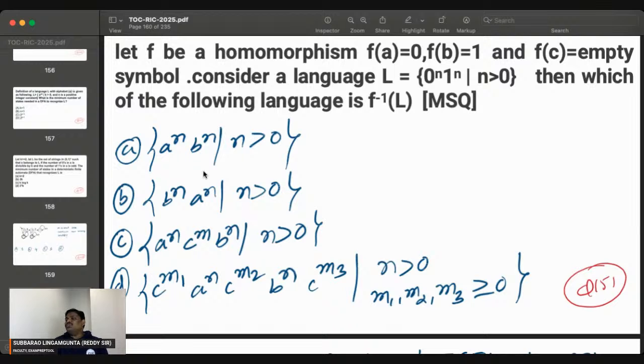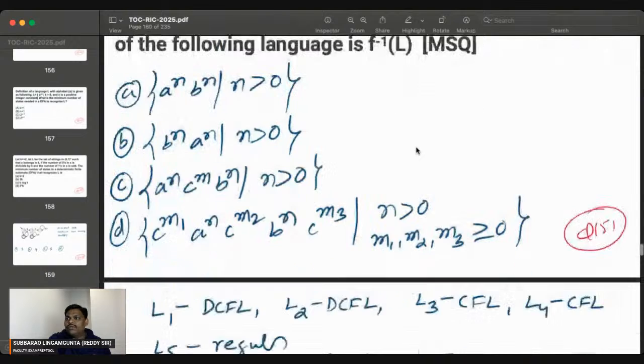Before starting 0, epsilon can be there, so C's can be at the start also. After ones are over, epsilon can come at the end also, so C also can come. So A also, C also, D also. It's one of the nice questions. Any doubt? No one having doubt. Let's move to the next.